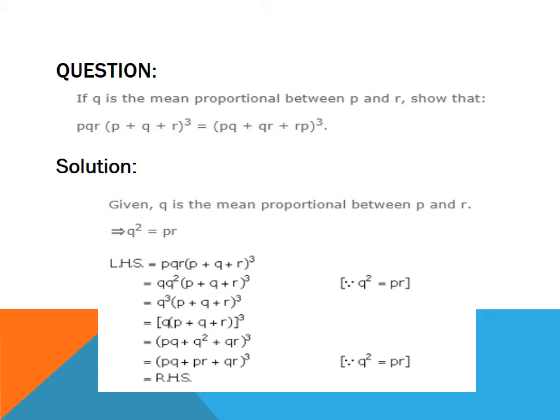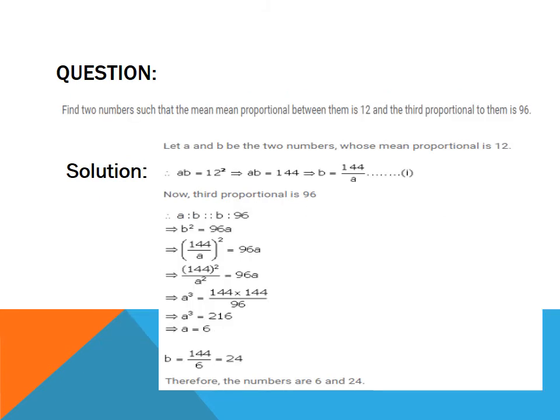Now Q can be multiplied with the bracket and expressed in the form of whole cube together. So it is (P into Q plus Q into Q plus QR) whole cube, where Q square can be written as P into R. Hence, it is verified as RHS.